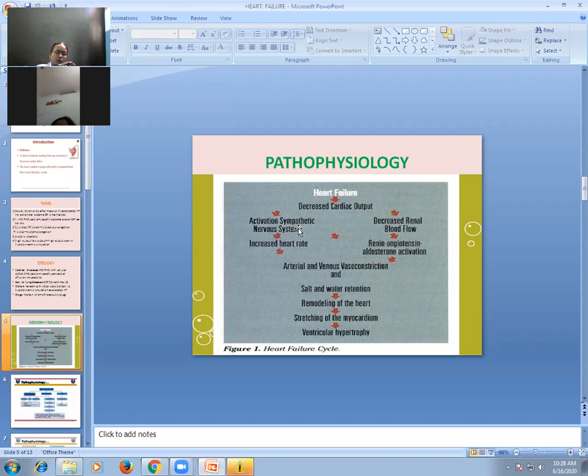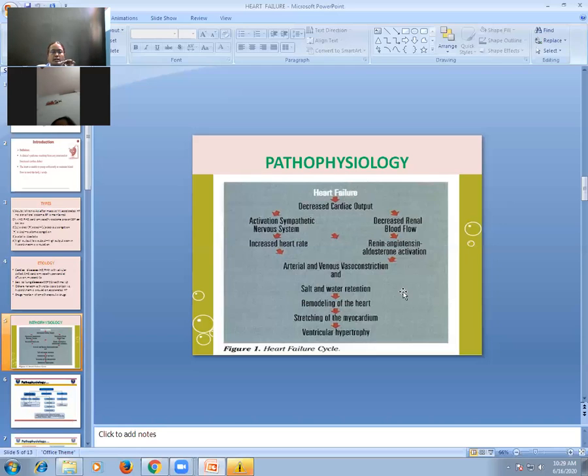So what happens when sympathetic nervous system gets activated? Sympathetic nervous system activation results in increased heart rate, that is tachycardia, and vasoconstriction, arterial as well as venous vasoconstriction. So that is the role of activation of sympathetic nervous system, tachycardia and vasoconstriction. So this increased heart rate and vasoconstriction, the aim is to increase cardiac output, to increase blood pressure of the body, so that the tissues get well perfused or tissues get blood supply.